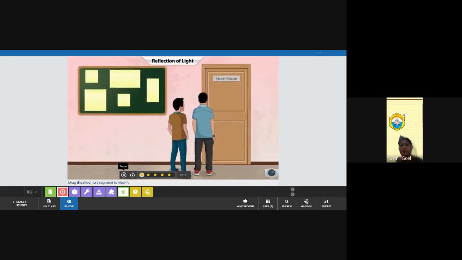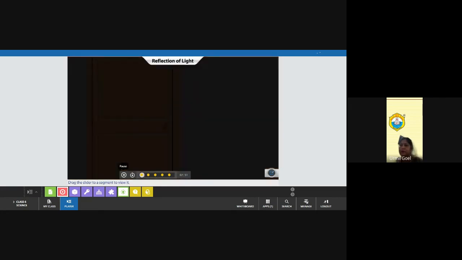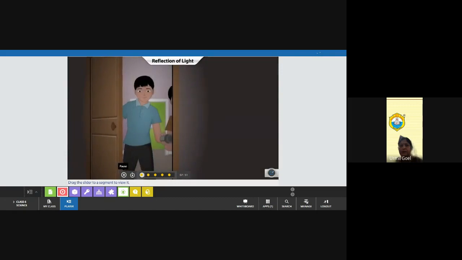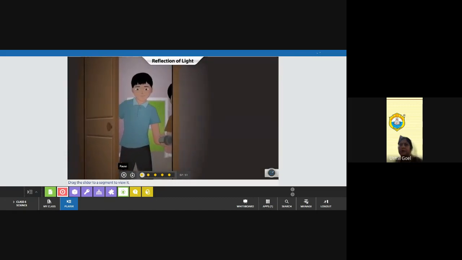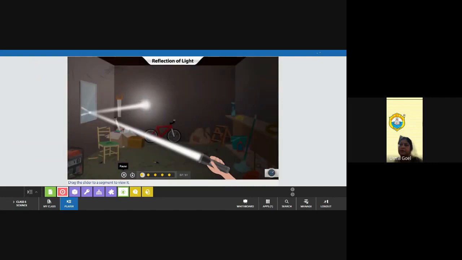Devansh and Vihan went to the storeroom to take their old books. Since there was no electricity, they carried a torch with them. As soon as they switched on the torch, they saw a round patch of light on the wall. They thought the light was coming from the mirror fixed on the wall.